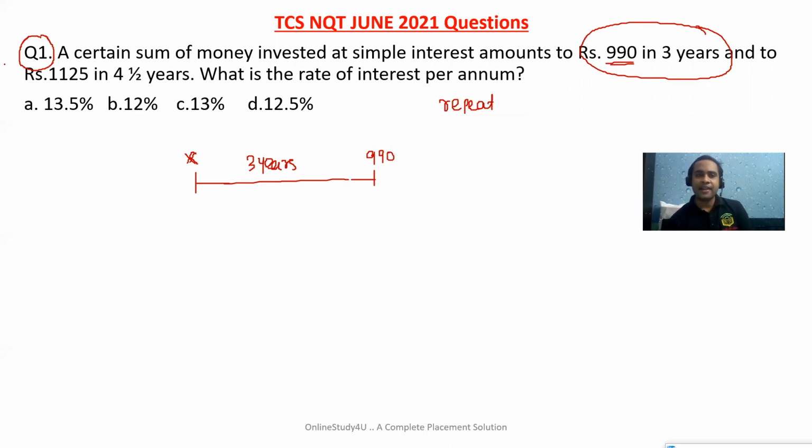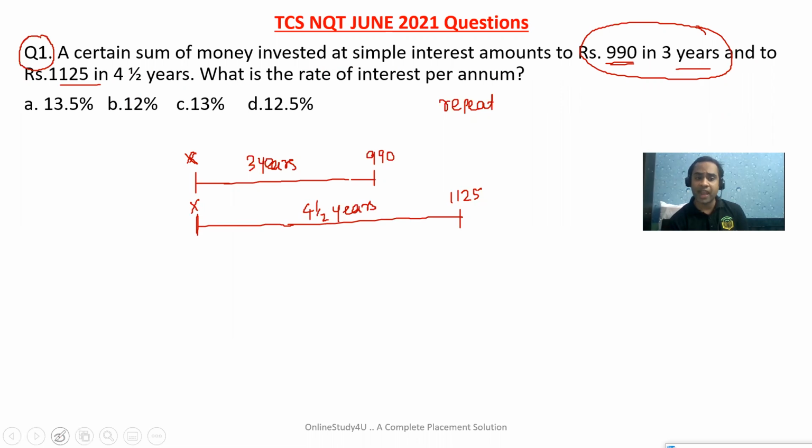The same money amounts to rupees 1125 in 4.5 years. This is what has been told in the question.